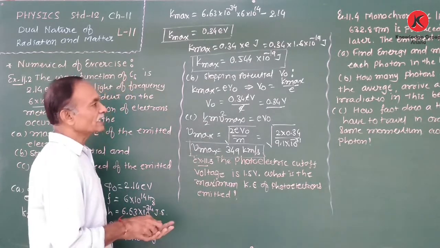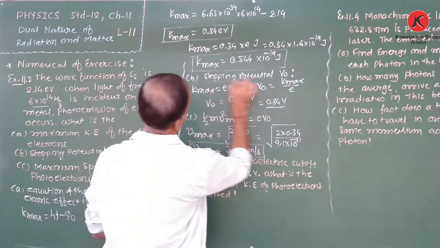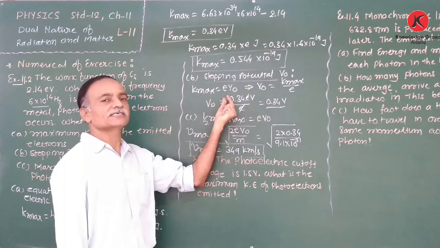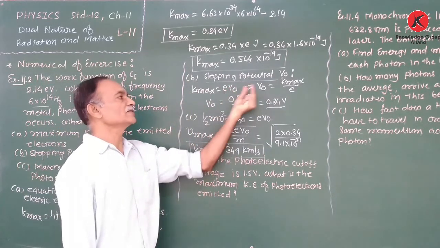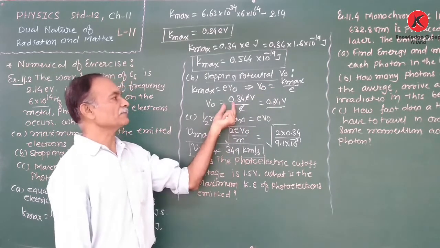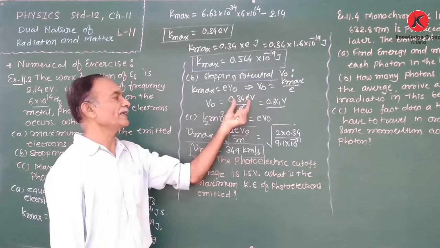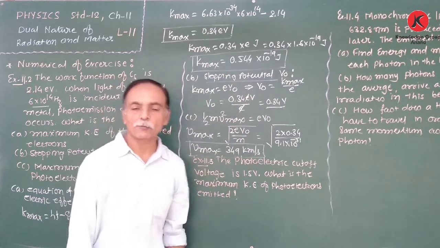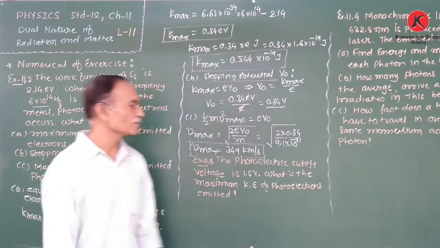Now the second quantity is the stopping potential V0. The maximum kinetic energy is equal to eV0, therefore V0 is equal to K maximum upon e. Substituting the maximum kinetic energy in electron volt, e cancels, so 0.34 volt.